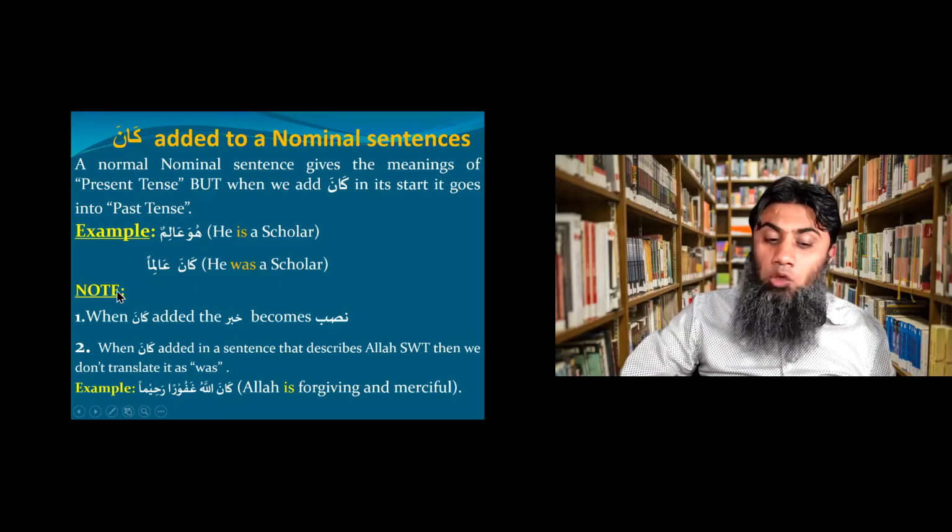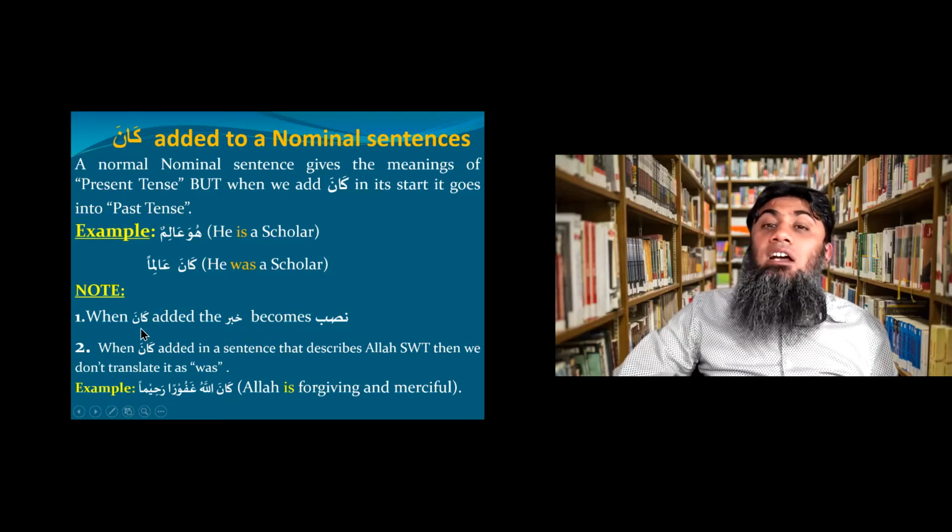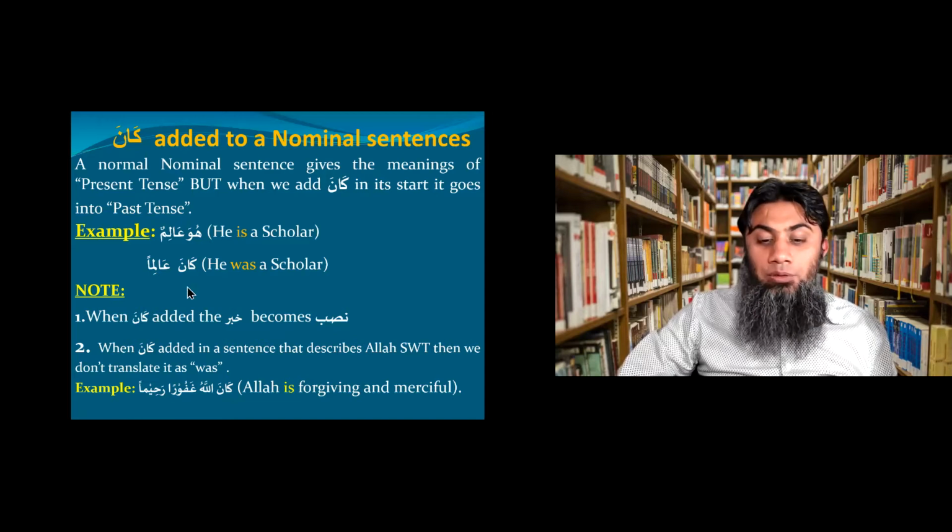Okay, secondly, note these two points. Number one, when kana is added, khabar becomes nasab. You see, alimun was the khabar and it was rafa, and that is the normal status of khabar. But when you added kana, alimun has become aliman, nasab.